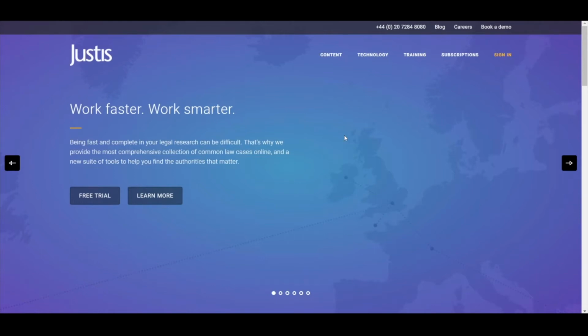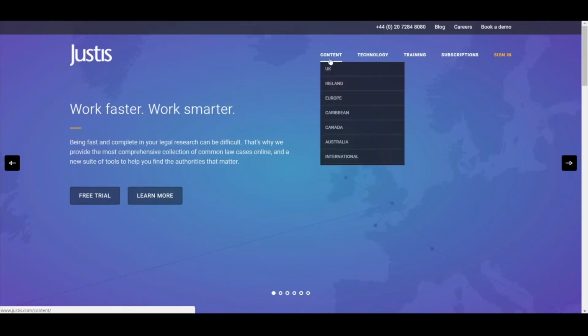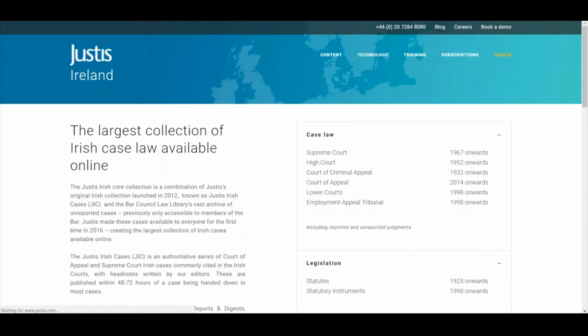Now, I'm going to start with the content because obviously when you're using a legal database, what content that database has is crucial. So I'm on the Justis homepage here. If I hover over content, you can see that we have content from the UK, of course from Ireland, from Europe, which is the EU, Caribbean content, Canada, Australia, and international. Now, international are some of the smaller jurisdictions that we cover, such as Jersey or Singapore, and it can also mean things like the international law reports, which have content from various different jurisdictions within them.